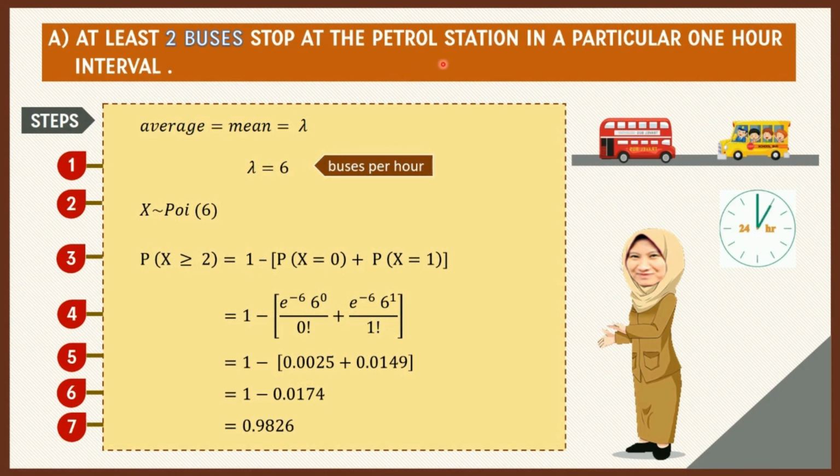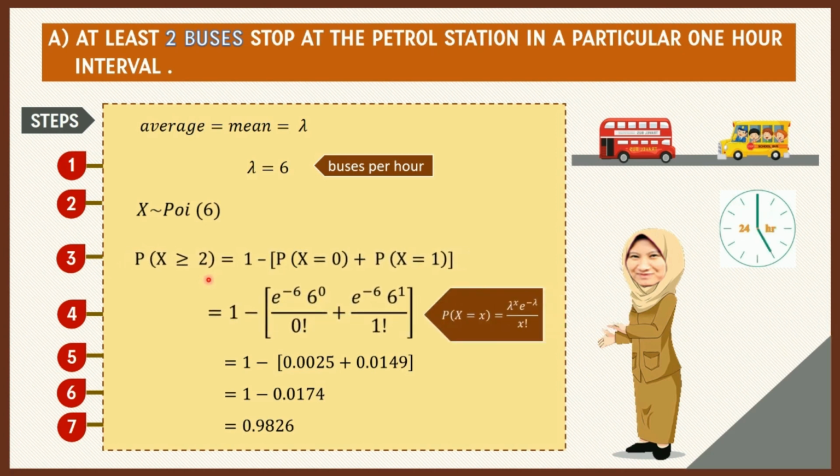As we can see here, the time interval is the same as before, so we do not need to change the mean. We can represent the mean with the lambda symbol. So lambda is equal to 6. The question asks to find at least 2 buses, meaning that it must be larger than or equal to 2. It must be from 2, 3, 4, 5 and 6.